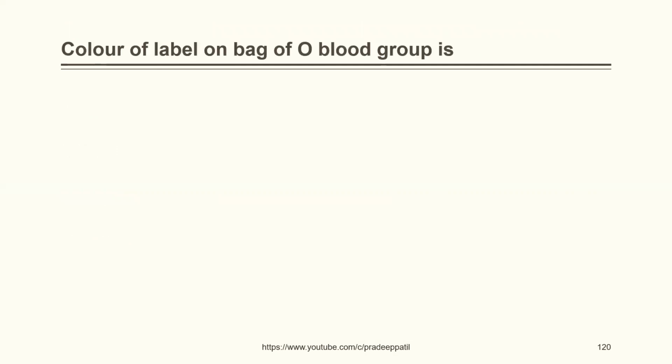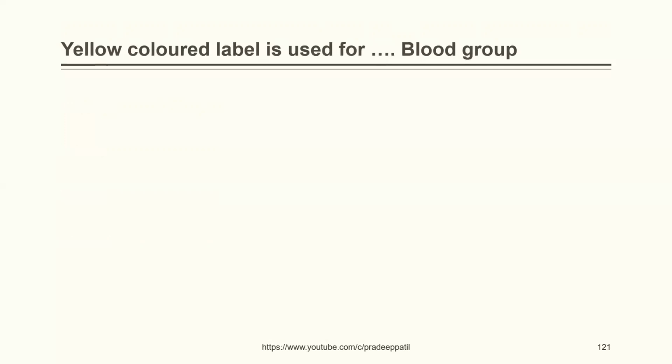Color of label on bag of O blood group is yellow, blue, pink, white. The correct answer is blue. Okay, so O blood group, basically it is kept in blue colored bags. Yellow colored label, it is used for dash blood group: O, A, B, or AB. The correct answer is A.